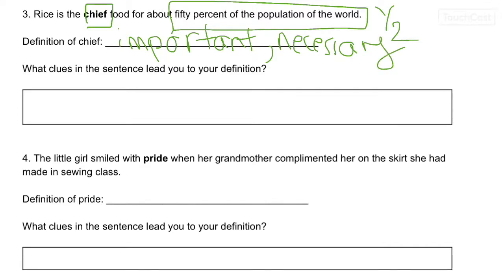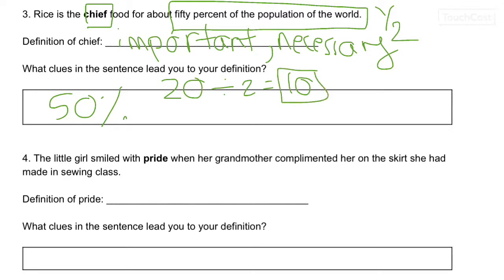And so the clues that it gave me was I knew that 50% was a lot. So that's pretty much, if we were to talk about our classroom of 20 students, that would mean that every 10 people are eating rice all the time. So that's a lot of people. So I used the clues because it gave me an example in the story.